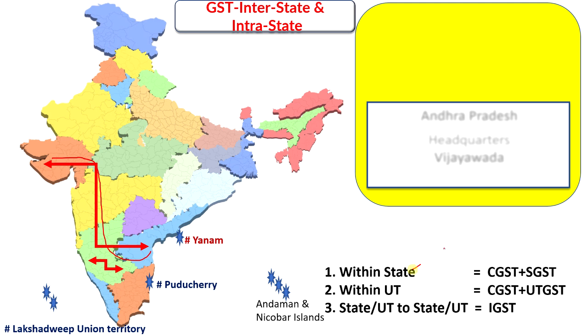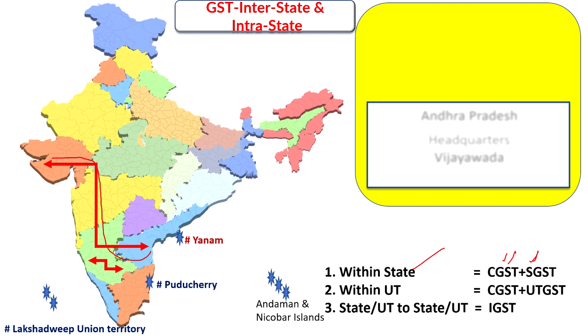Within the state you have to pay CGST plus SGST. If the percentage is 18%, you have to pay 9% CGST and 9% SGST. People used to think that there are four components and that they would have to pay 18% CGST, 18% SGST and 18% IGST, and they are worried about it. But it is not like that.